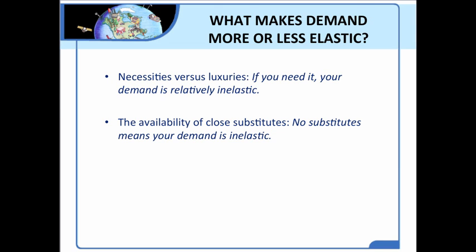The second factor that can affect the elasticity of demand is the availability of close substitutes. In other words, is there something else that we can switch out for the good that we're purchasing that will be fairly close to it, that would be cheaper? Think about that. If the price of tickets at Yankee Stadium increases by $5 per ticket, will everybody stop going to cheer the team? Well, ask yourself, are there substitutes available for the tickets to the Yankee game?